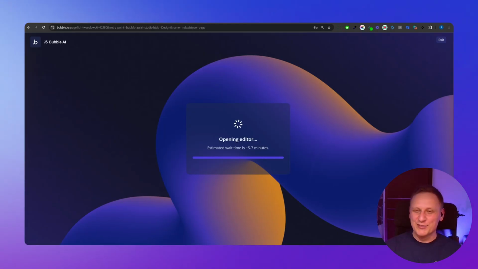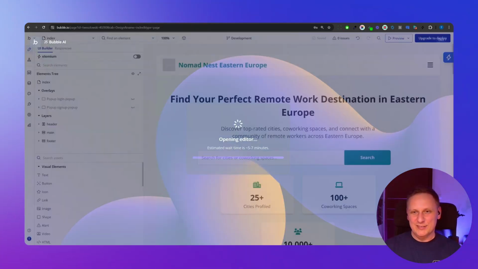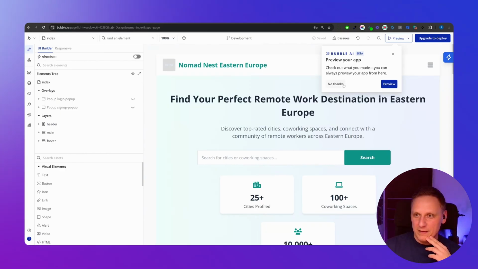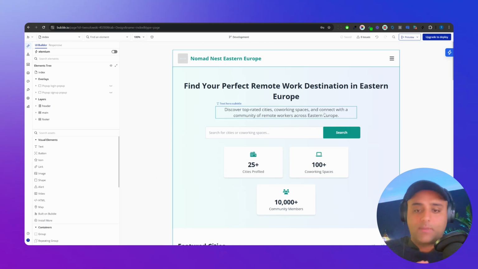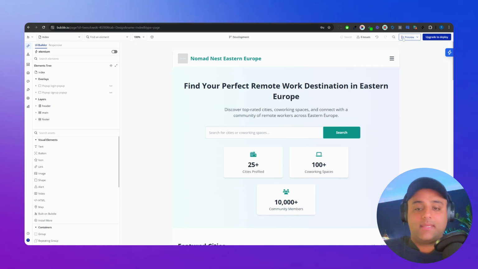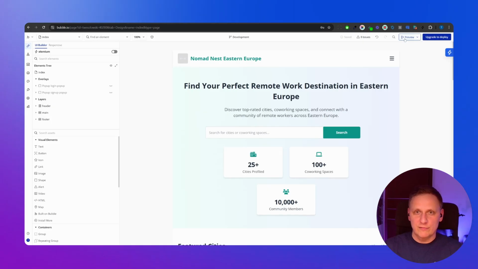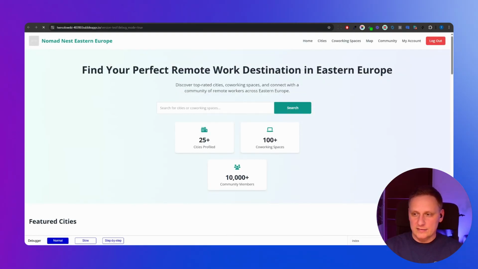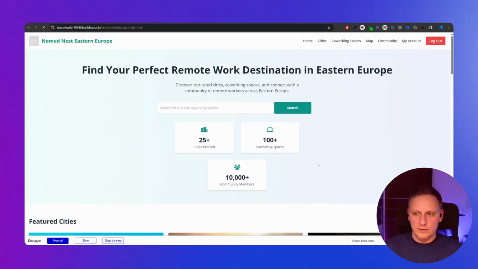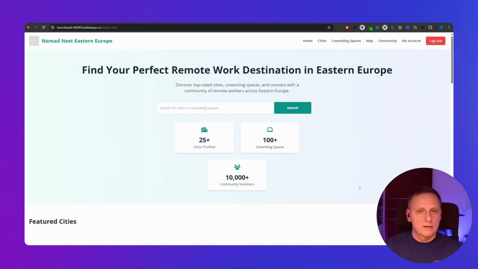After about 6 minutes, we got our app. Yeah, we have it. All right. So the first thing that we should do before we look through the editor is preview the app and see how it functions. Which is beautiful in Bubble, that I don't have to look out for the server to deploy or something like this. I'm just clicking preview and it's working. I will disable the deep debugger mode, not needed.